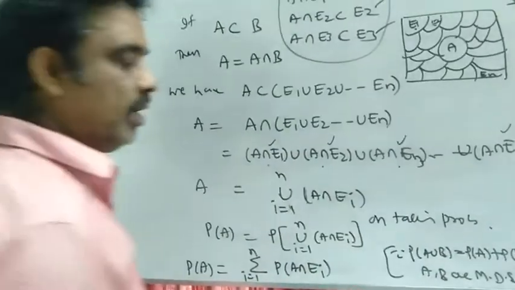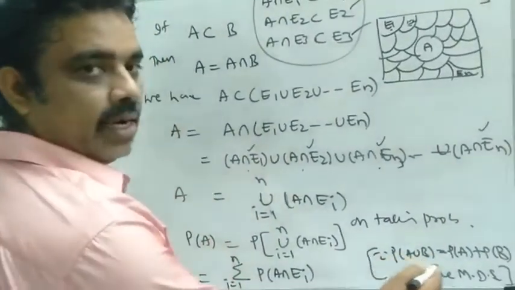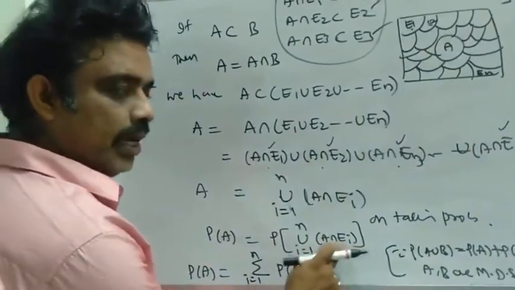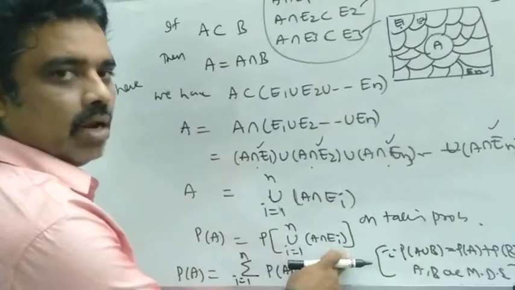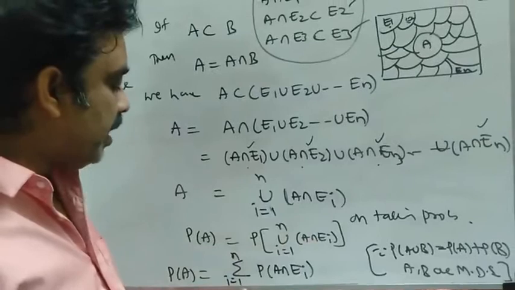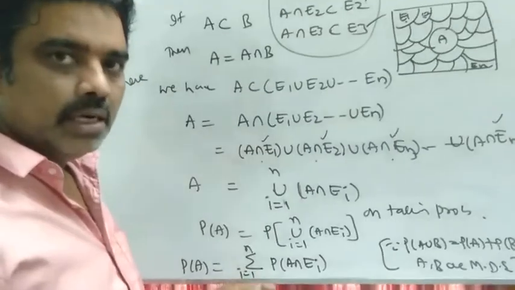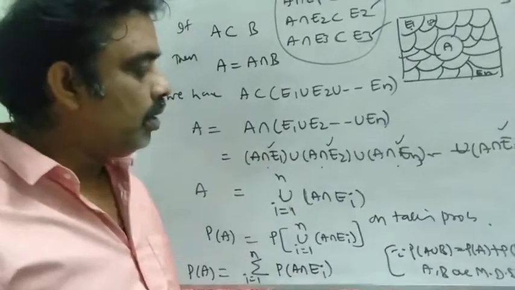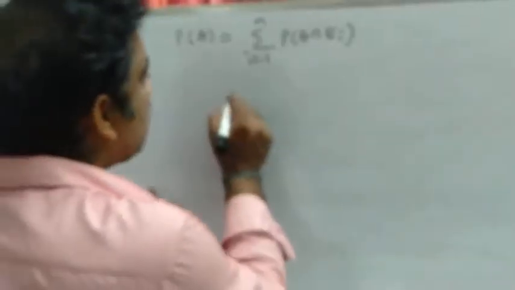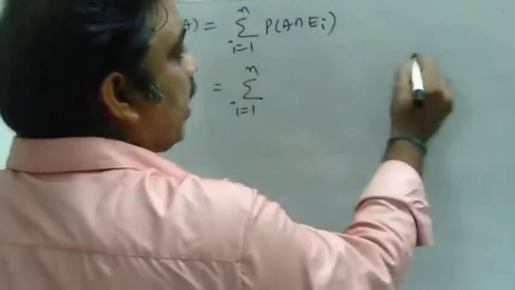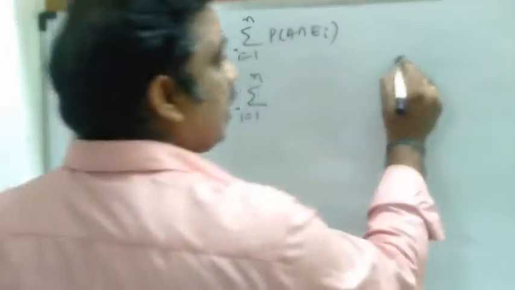If A, B are mutually disjoint events, P of A union B can be written as P of A plus P of B. Here A intersection E1, A intersection E2, A intersection E3, and so on, A intersection En are mutually disjoint. So I can write all the terms as summation i equals 1. Summation means plus symbol: P of A intersection E1 plus P of A intersection E2 plus P of A intersection E3, and so on. So this can be written as summation i equals 1 to n, by compound theorem or by multiplication theorem on probability.